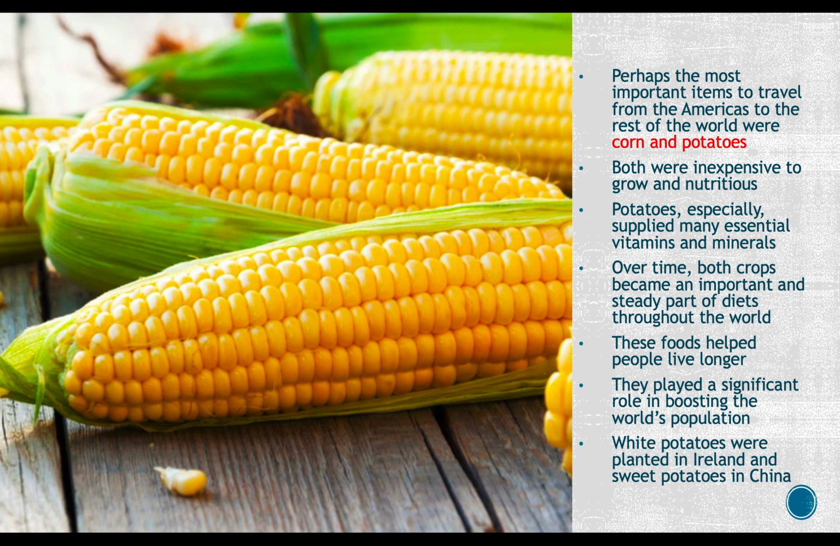Perhaps the most important items to travel from the Americas to the rest of the world were corn and potatoes. Both were inexpensive to grow and nutritious. Potatoes especially supplied many essential vitamins and minerals, and over time both crops became an important and steady part of diets throughout the world, and these foods helped people live longer. They played a significant role in boosting the world's population. White potatoes were planted in Ireland and sweet potatoes in China.